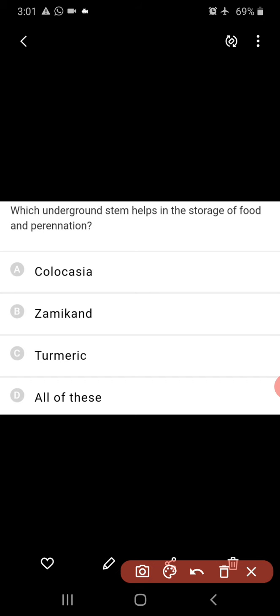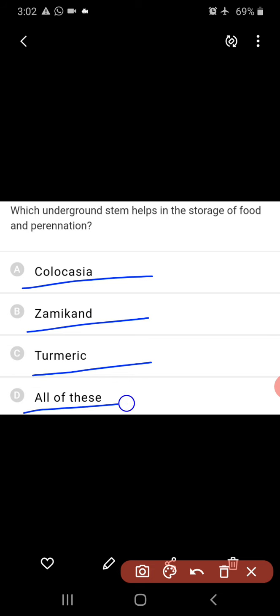Which underground stem helps in the storage of food and perennation? See, perennation means to tide over abnormal conditions, and it also helps in storage. The underground stems are colocasia, jimikand, and turmeric. Colocasia and jimikand are corms, whereas turmeric is a rhizome. However, all of these underground stems help in the storage of food and perennation.